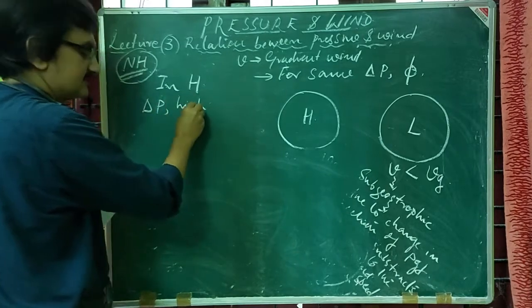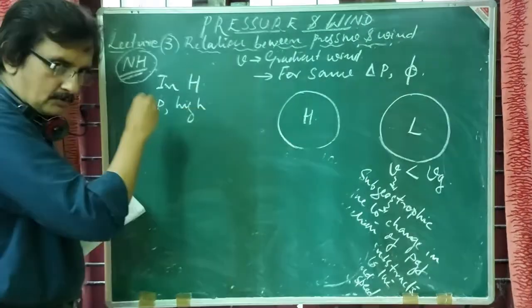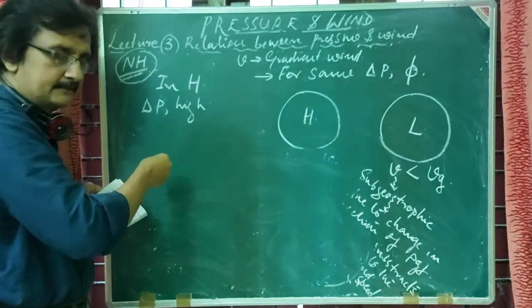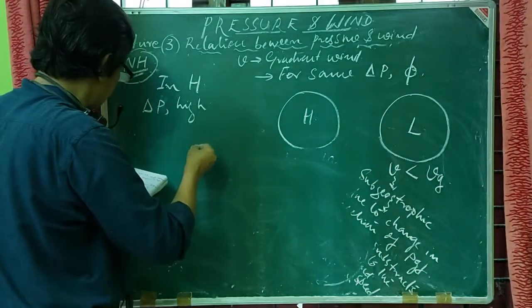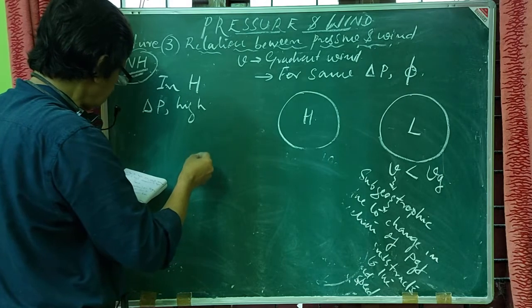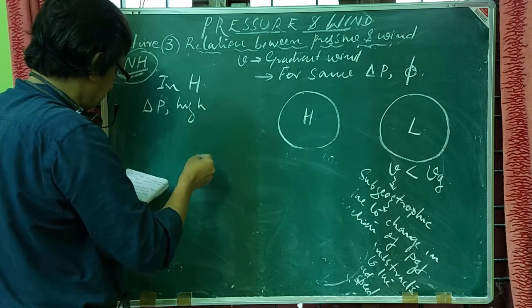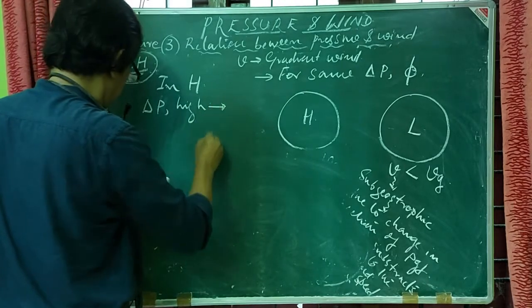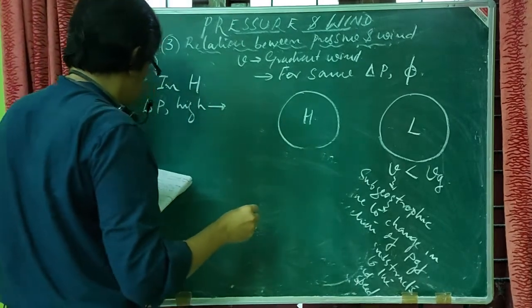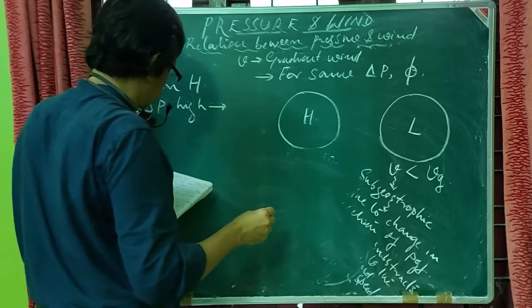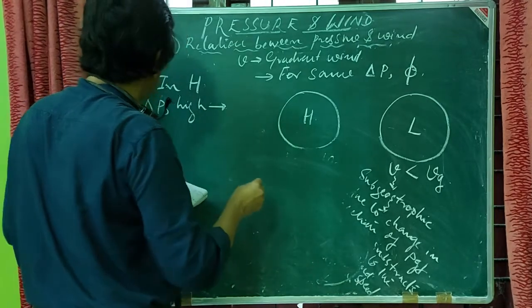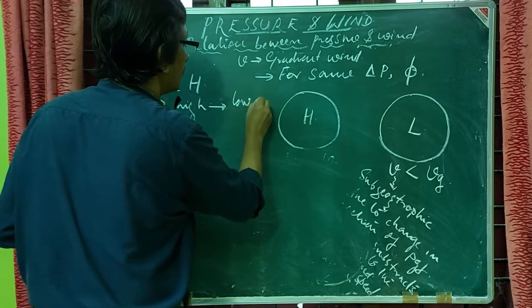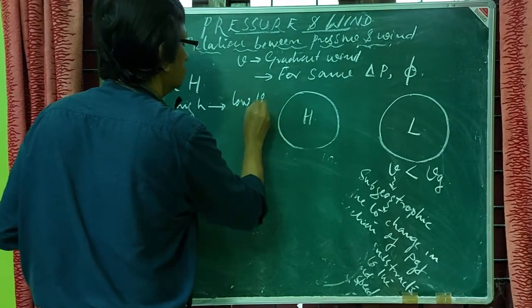If delta P is low, the isobar separation will be very wide, so the winds around a high pressure region are of low value, or low wind.